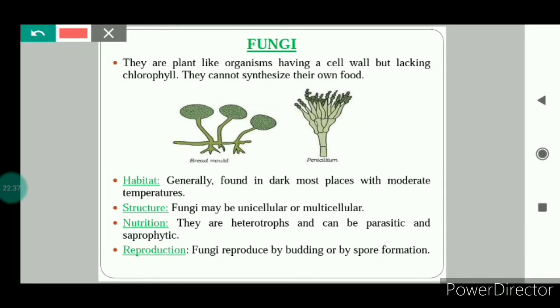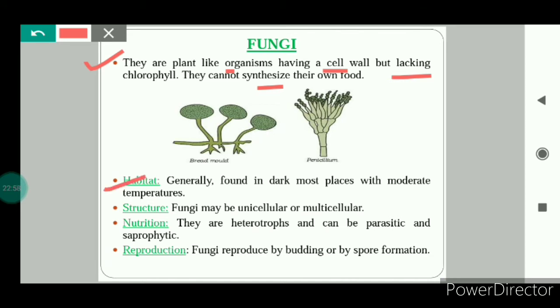Now the next is the fungi. These are plant-like organisms. They have a cell wall. Cell wall means the boundary of the cell, the external membrane of the cell, but lacking chlorophyll. The fungi do not have chlorophyll, so they cannot synthesize their own food. That means they cannot make their own food.